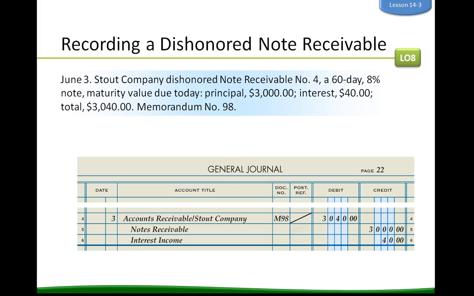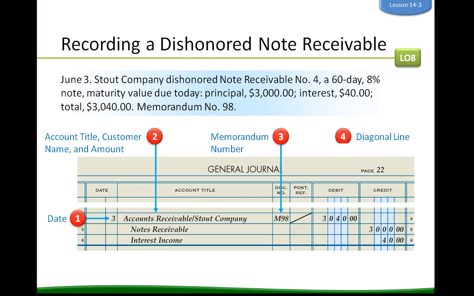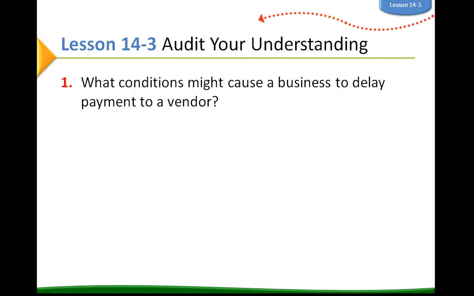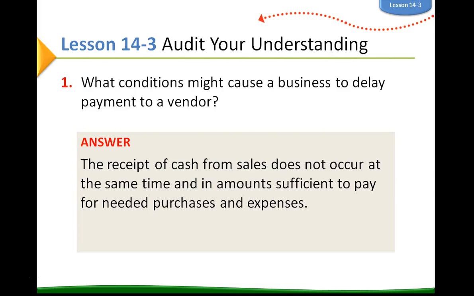We have memorandum 98. All right, what conditions might cause a business to delay payment to a vendor? If the receipt of cash sales does not occur at the same time in an amount sufficient to pay for needed purchases and expenses. So they've sold product, they've received payment for product, but it isn't occurring at the same time, so they may not be able to pay their salary.